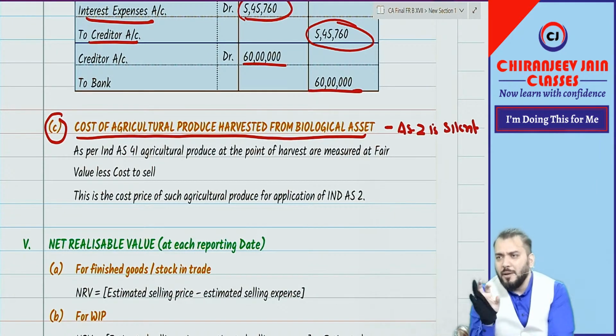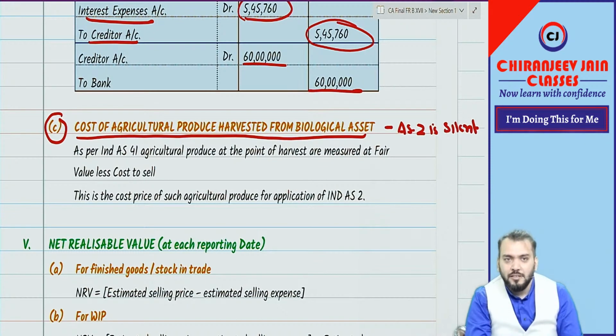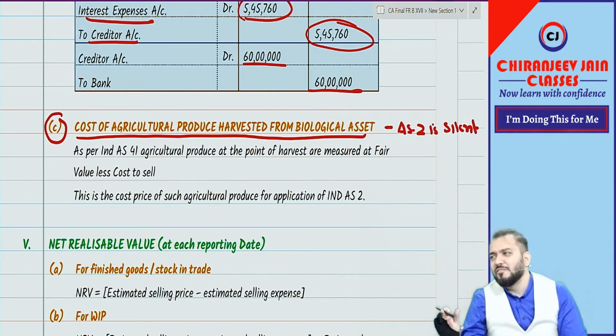Have you noticed what is biological asset? Biological asset is nothing but living animal and plant, excluding human being. They say human beings are worse than animals, so they will not come in this category.